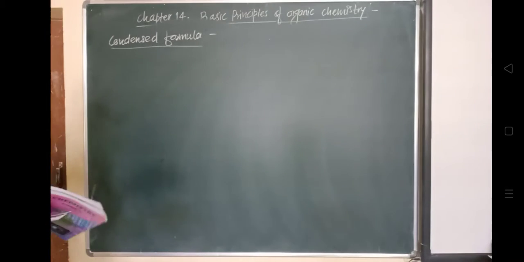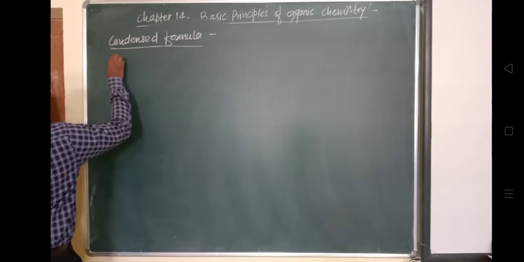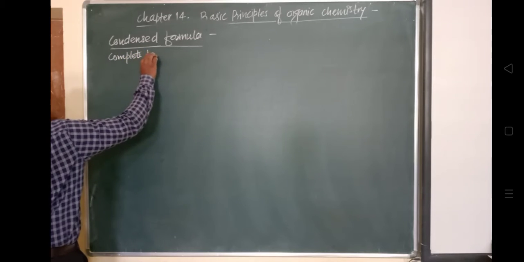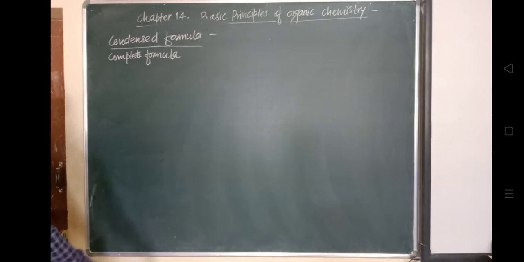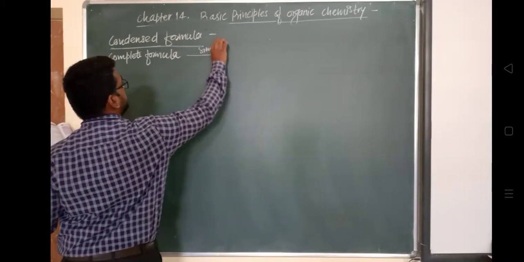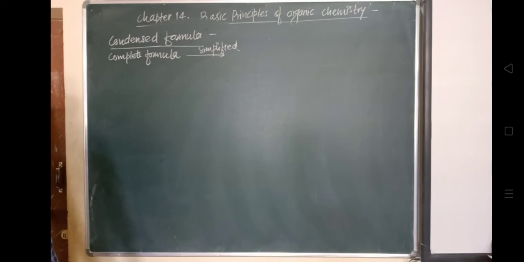In a condensed formula, a complete structural formula can be further simplified. What did we do to it? We simplified it. It can be simplified by hiding some or all of the covalent bonds.